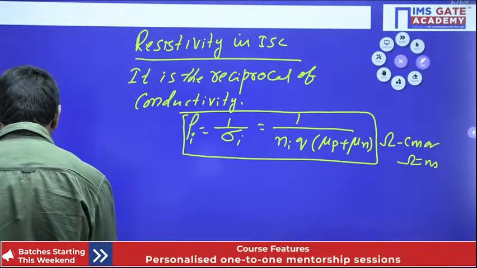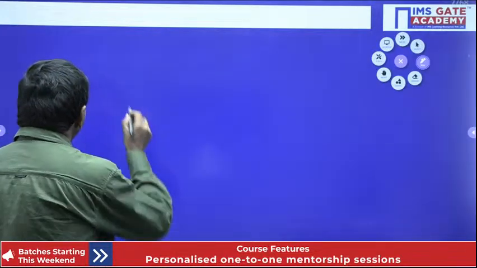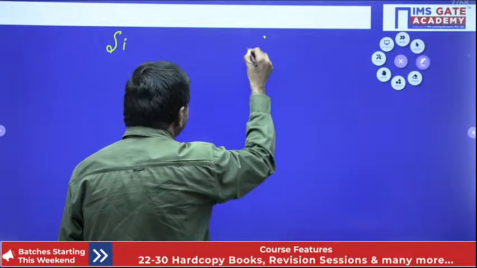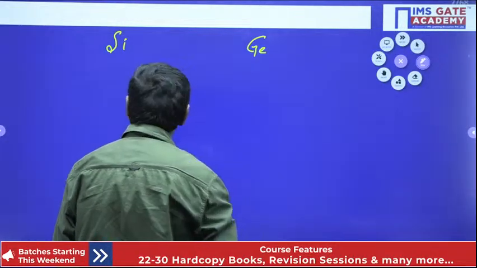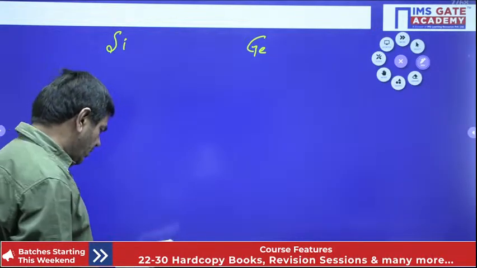But how can the concentration be taken here? Suppose I have taken silicon, and this is germanium. I want to give the general values at room temperature.